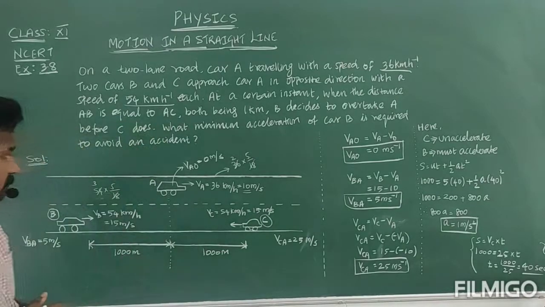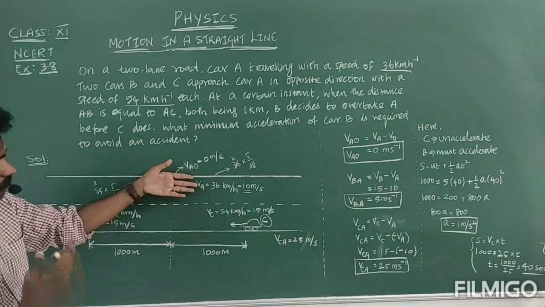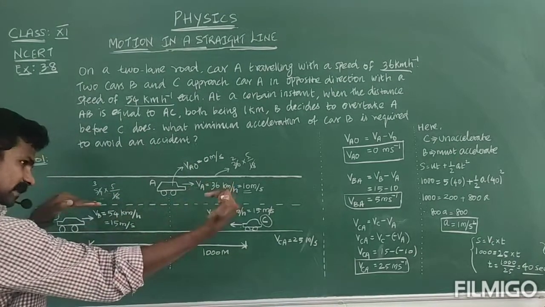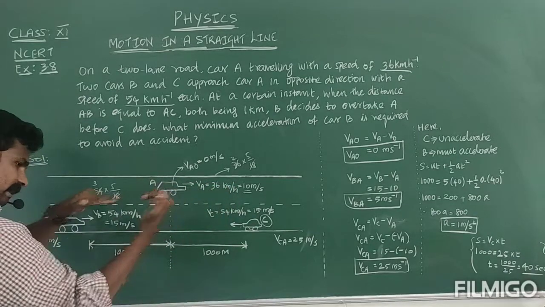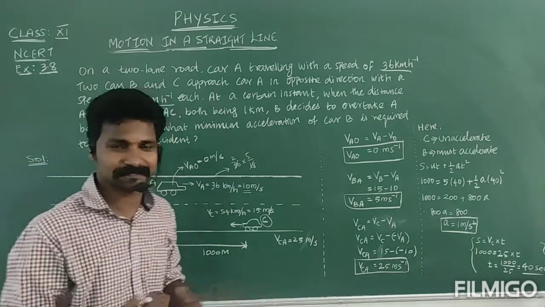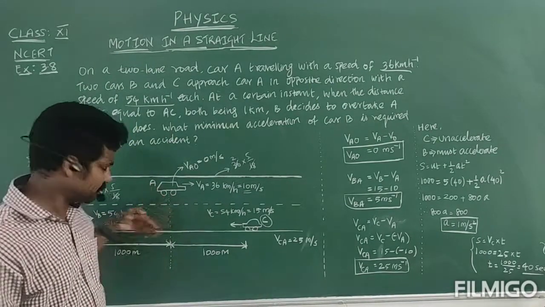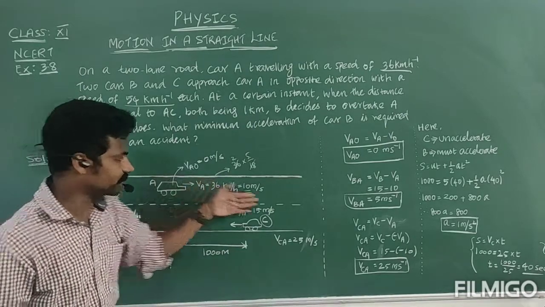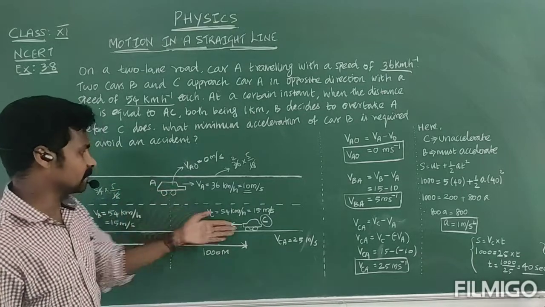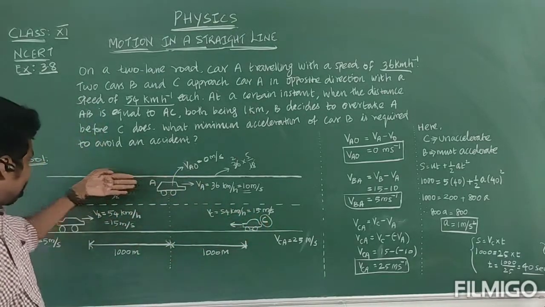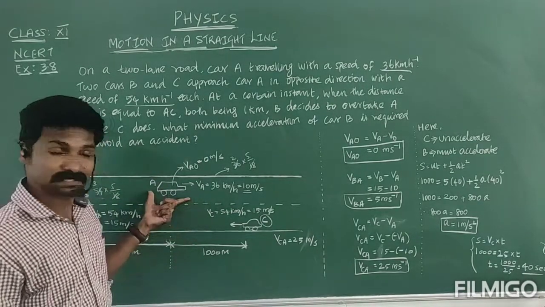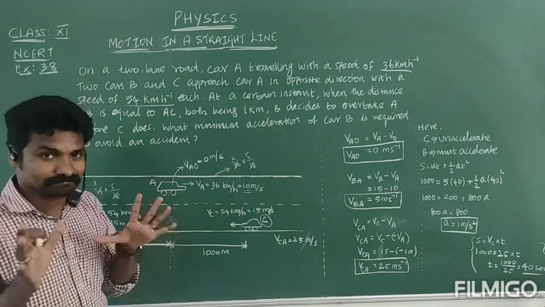Suppose you forget this car A. B and C cars are traveling in opposite directions, in a straight line as well as opposite direction. What will happen? Accident only will happen in this situation. Suppose there is no car A, then we can easily move to this side. Or otherwise, if there is no car A, then car C moves this side, and after overtaking, will move to that side. But here the car A is there.